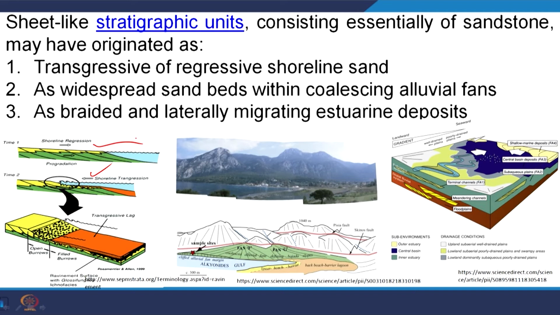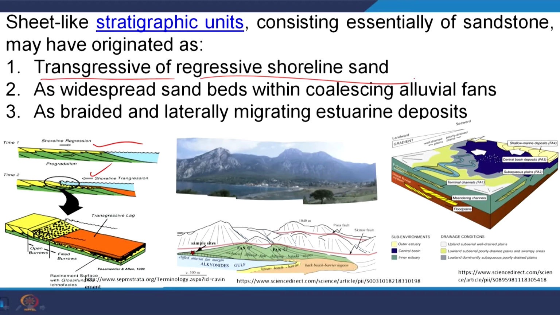So sea level rise and fall and marine transgression and regression are two different things. During transgression, the rivers have to restrict their deposit. During regression, the rivers can migrate deep into the sea. In either case, we are getting sandstone bodies.